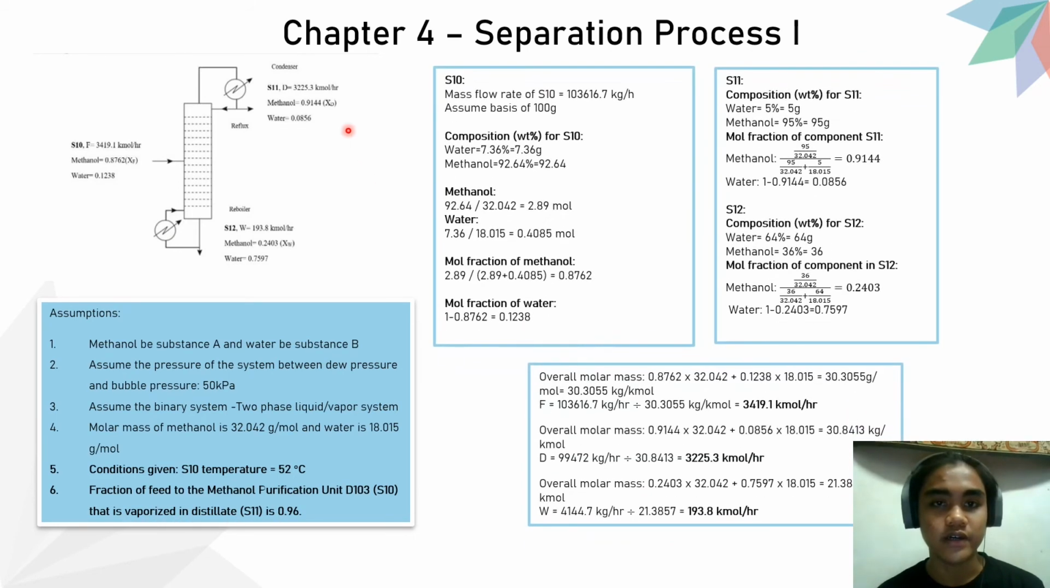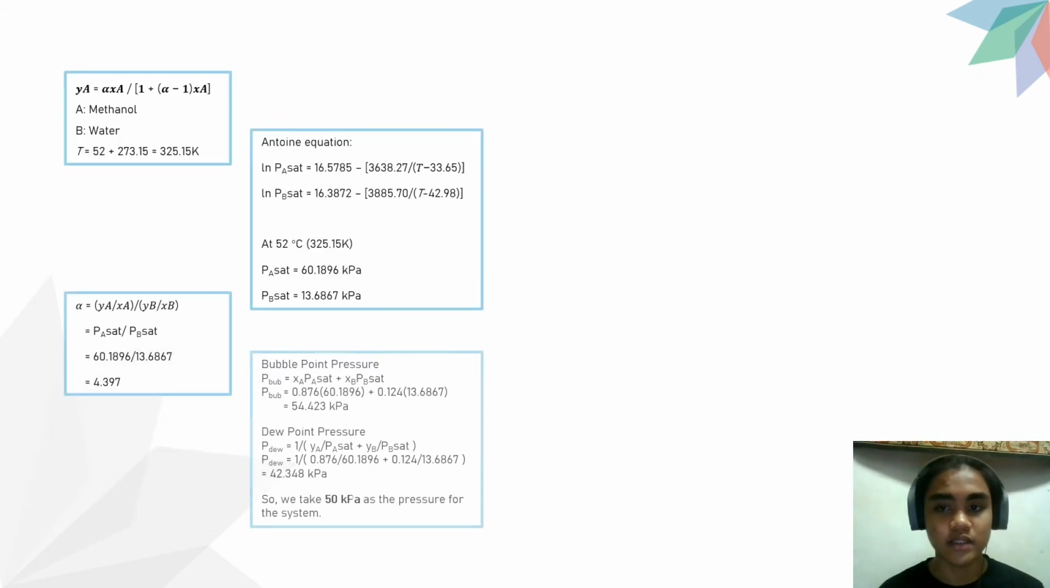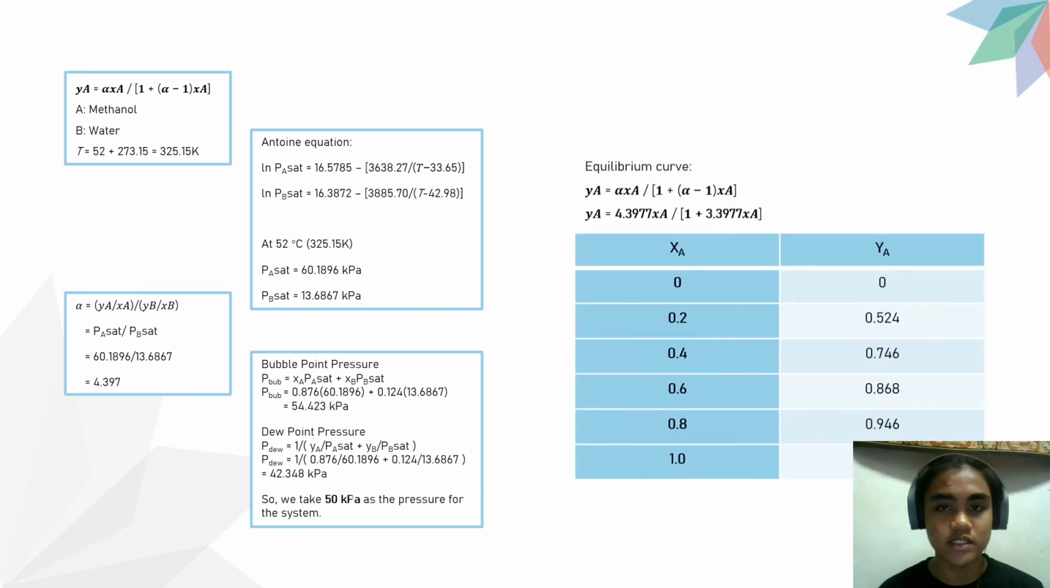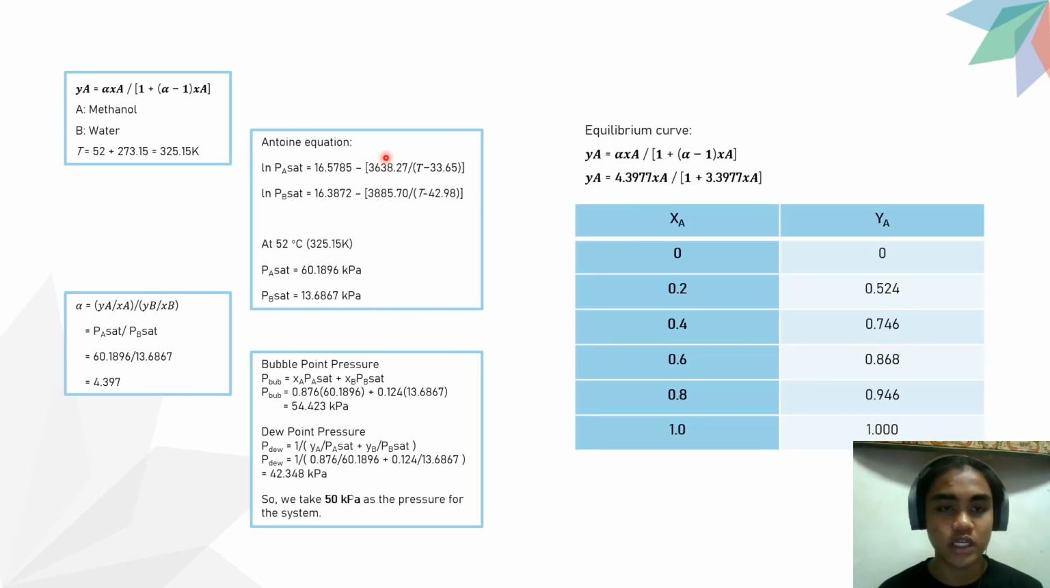By referring to this diagram, we can see that there are three streams connected to this distillation column: S10, S11, and S12. Taking values from chapter 3, we can calculate the amount of feed entering in each stream, and by assuming a basis of 100 grams, we can calculate the composition of component A and component B in each stream. A graphical method is used to determine the number of theoretical stages. Firstly, by using the Antoine equation, we can find the saturation pressure for component A and component B. Through these two values, we can calculate alpha, which is used to generate an equation for the equilibrium curve. It also generates a table of XA and YA.